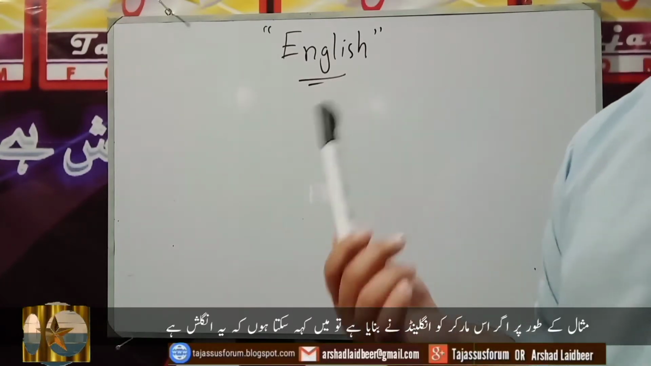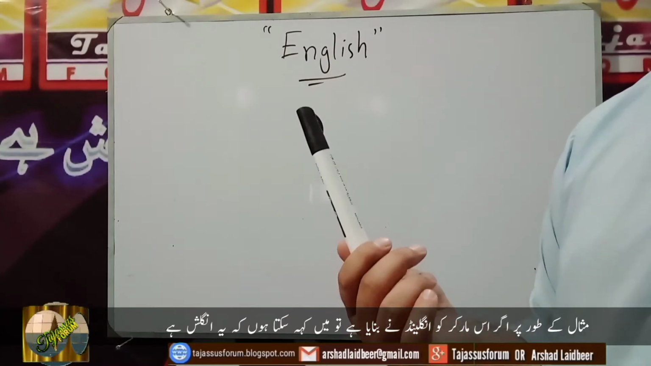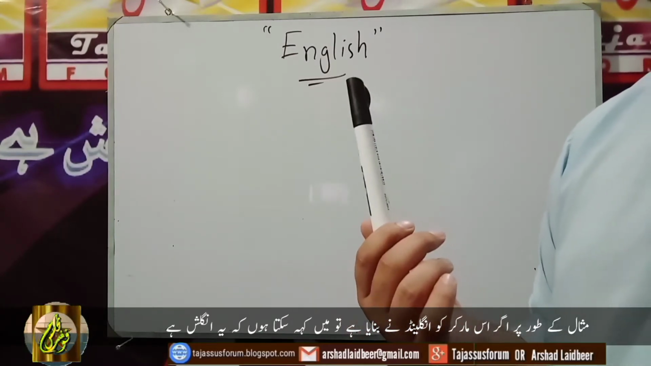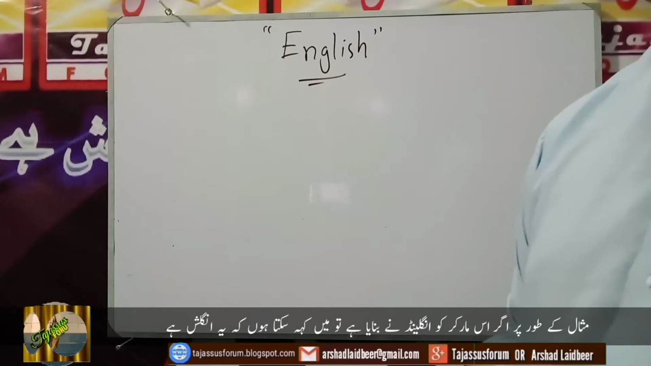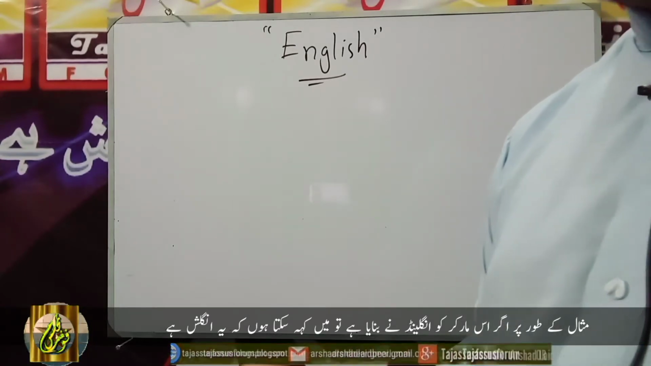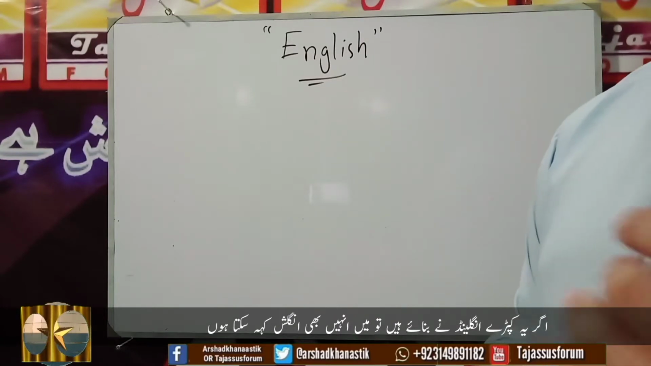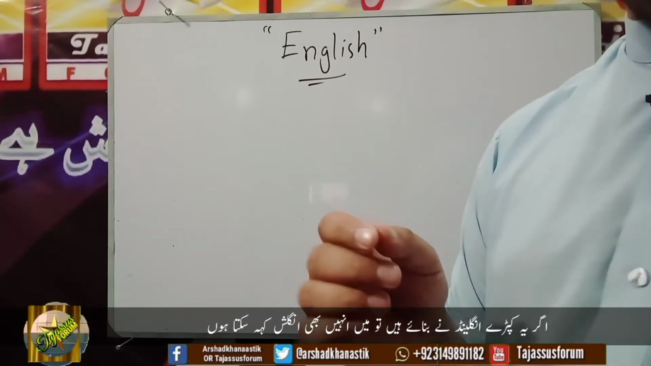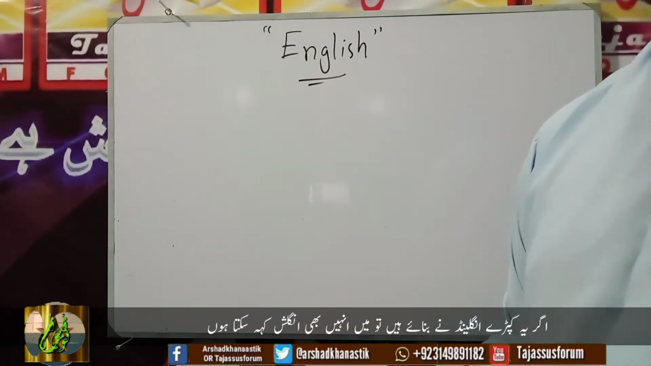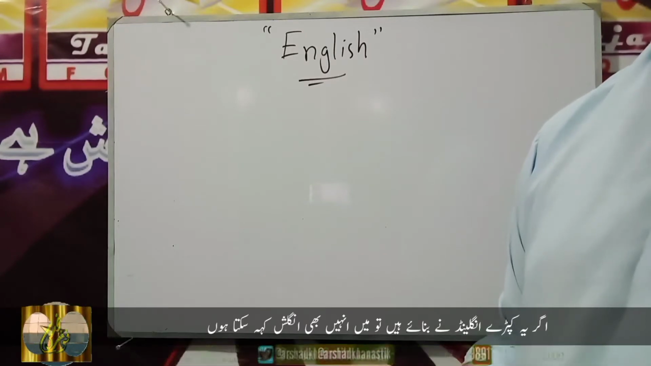For example, if this marker is made by England, we can say that it is an English marker. Now if I have a dress which is worn or manufactured there in England, I can say that I have an English dress. If a person has come from there, I can say that that is an English person. So anything that belongs to England can be called an English thing.